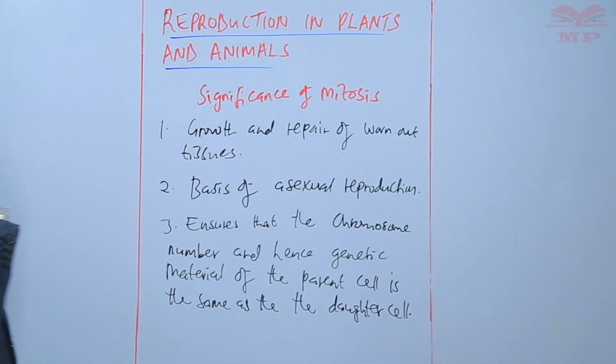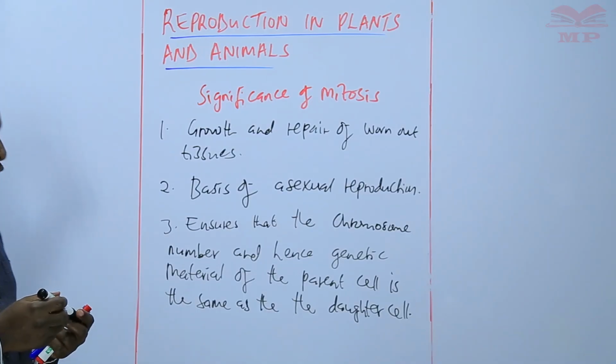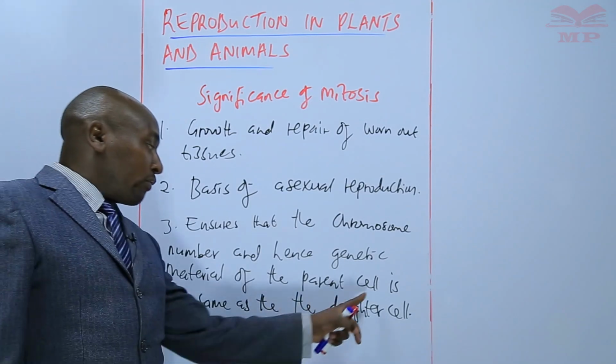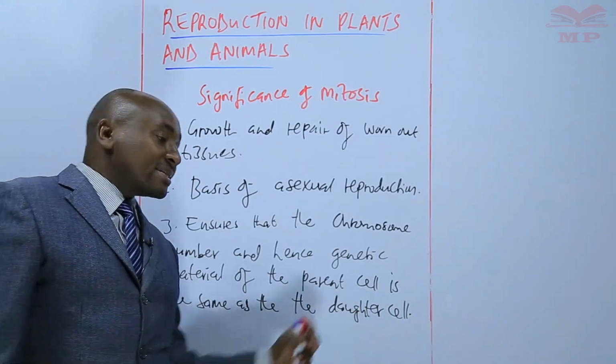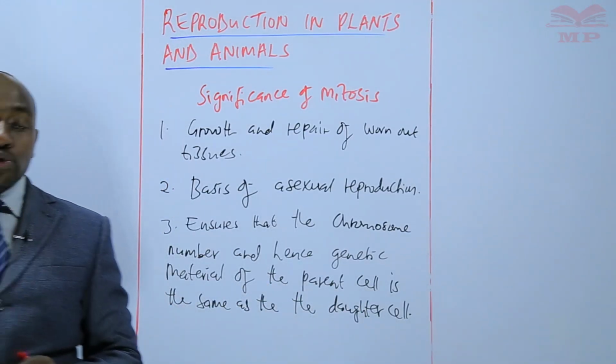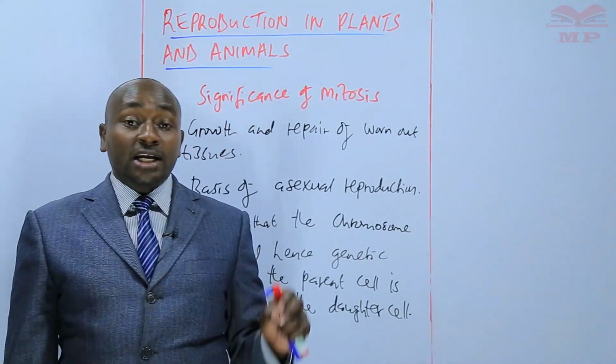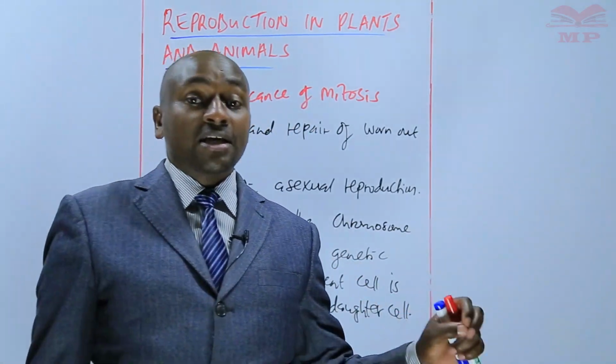So it is mitosis that ensures that the chromosome number and therefore the genetic material of the parent cell is the same as the daughter cell. So if the parent cell has 46 chromosomes, the daughter cell should also have 46 chromosomes.